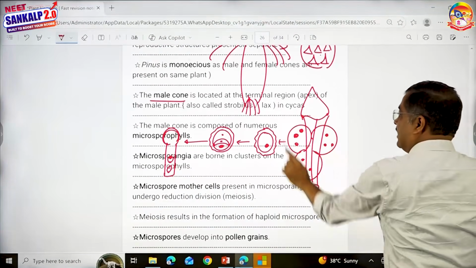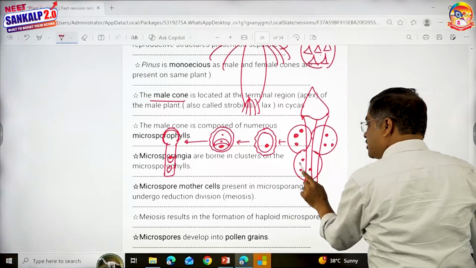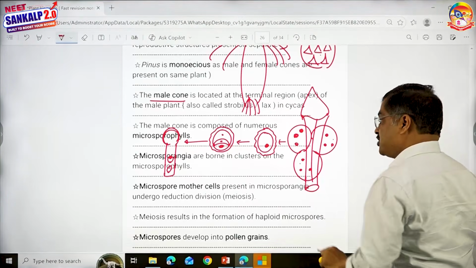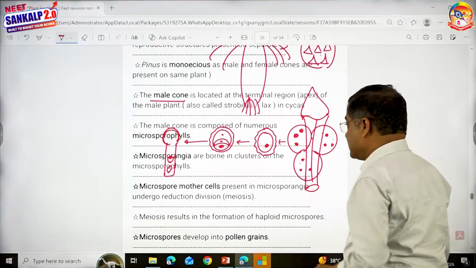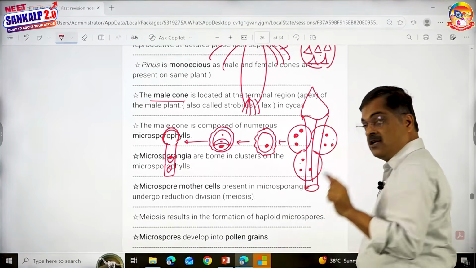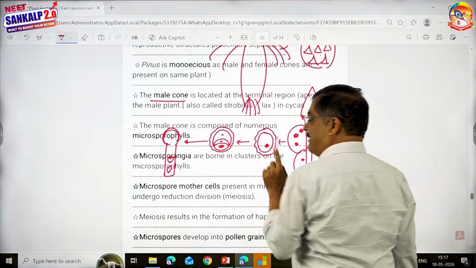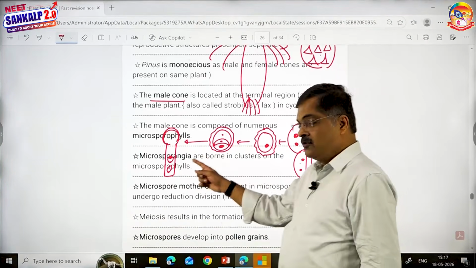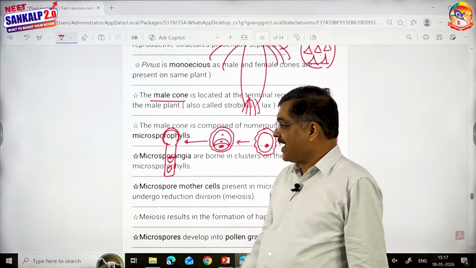This is sporophyll, microsporophyll, sporangium, microsporangium, spore mother cells, microspore mother cells, spores. Microspores are pollen grains, male gametophyte, no male gametangium, no antheridium. Directly you see male gametes.